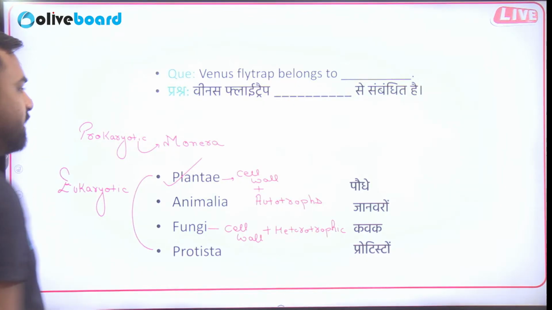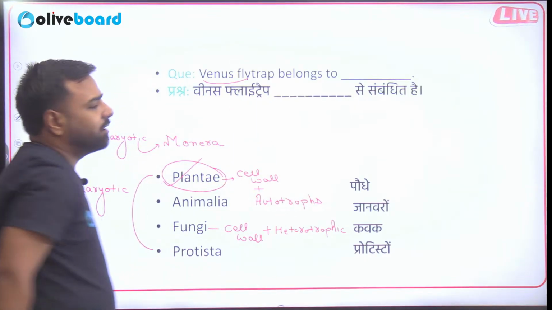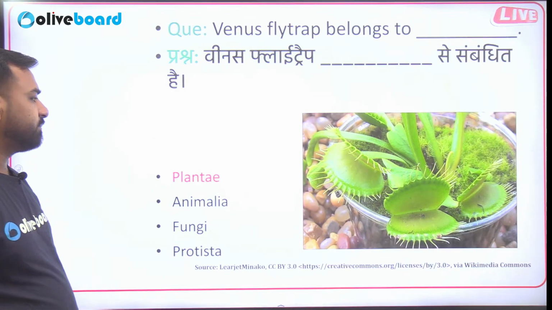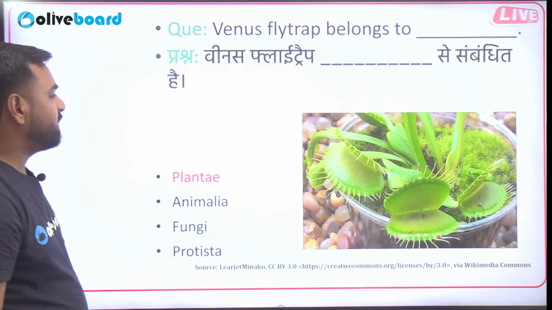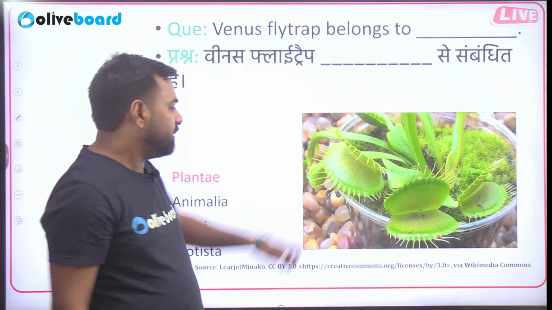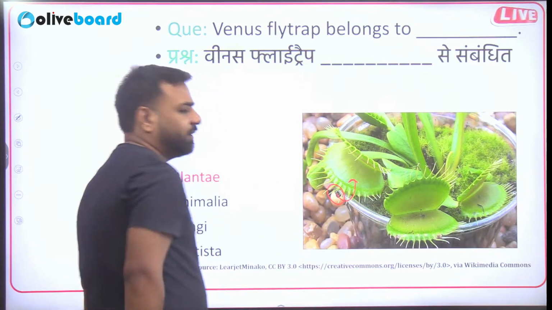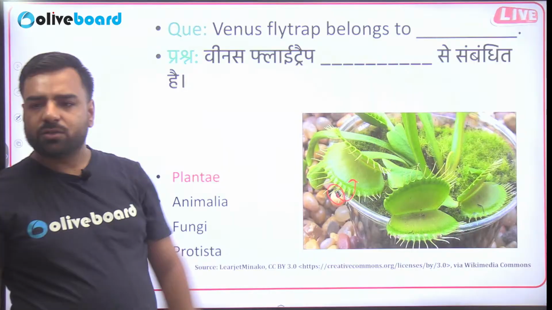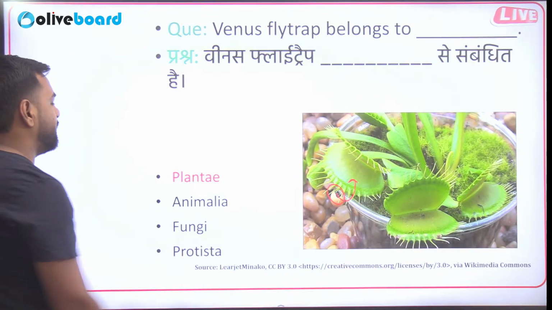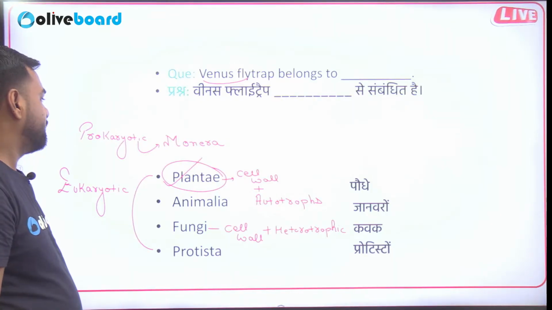So here in this Plantae category, we have Venus flytrap, and you can just see here. So this is the Venus flytrap, fine. In this Venus flytrap, you will see that if an insect tries to come here and wants to sit, it will actually trap the insect. So that is the example of Venus flytrap, and it comes under the kingdom Plantae. Next,